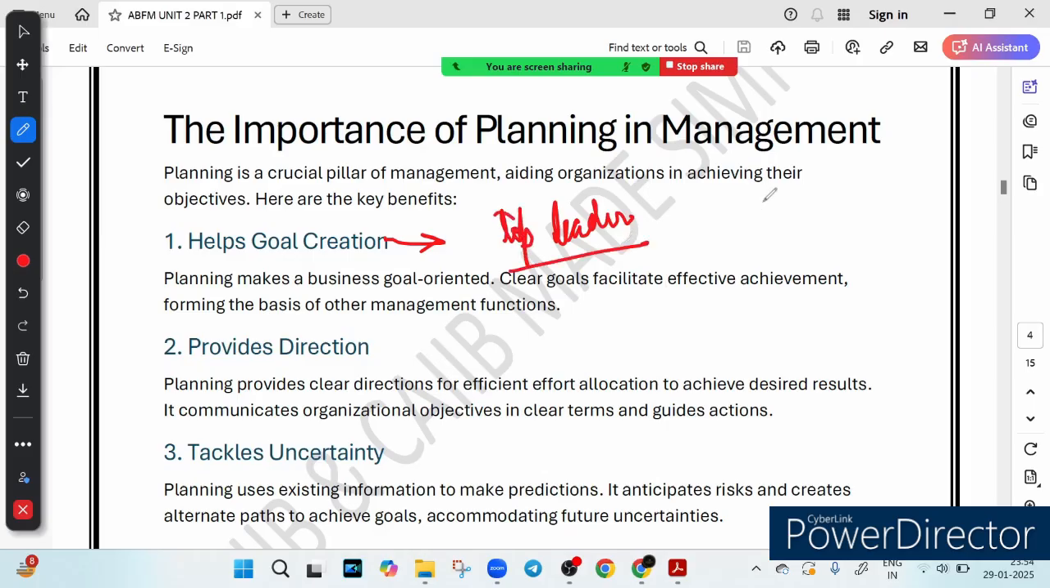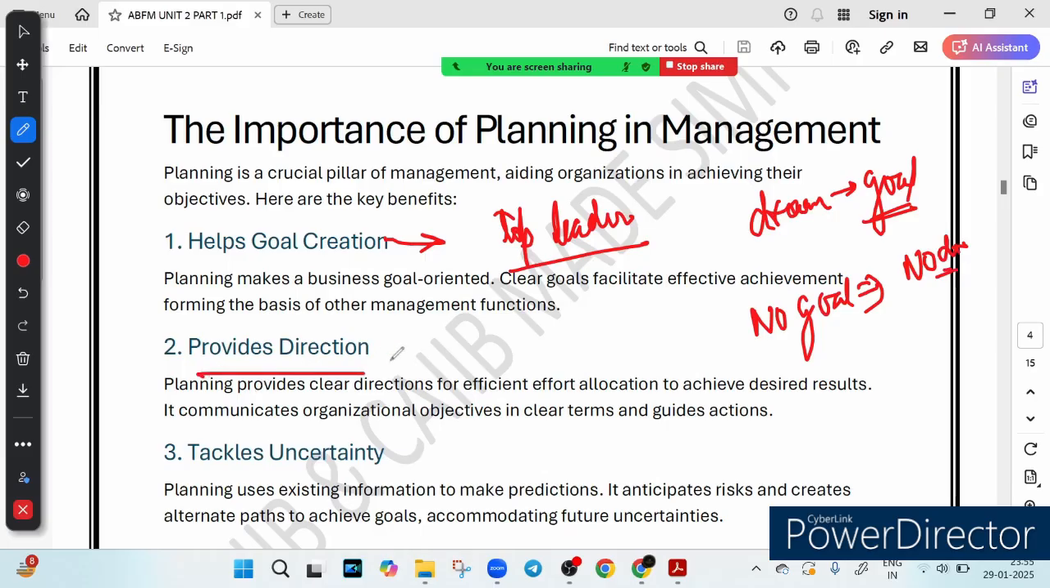Planning converts a dream into a goal. What does planning do? It converts a dream into a goal, right? It defines the steps to reach the goal. It ensures that every decision aligns with it. Simply, no goal, no direction. But with planning, a business knows where it is going. The simple rule is that if you have no goal, it means no direction. So planning helps a business know where it is going, right? It helps provide the direction.